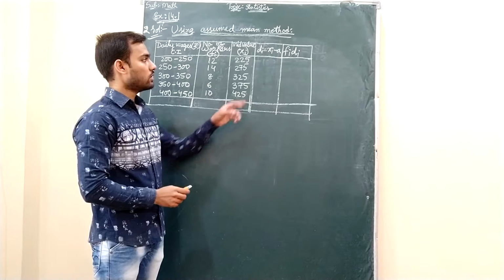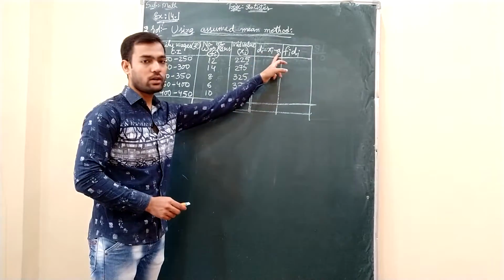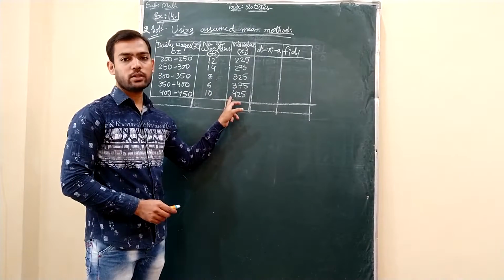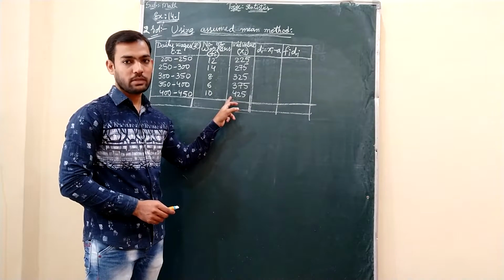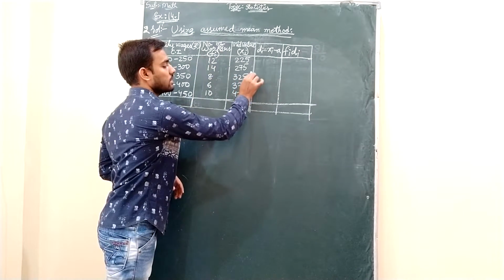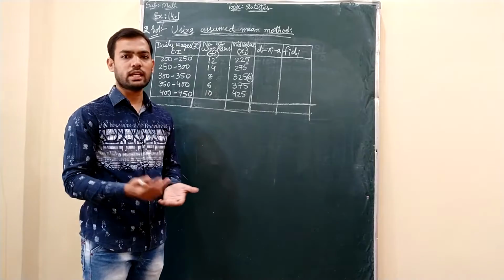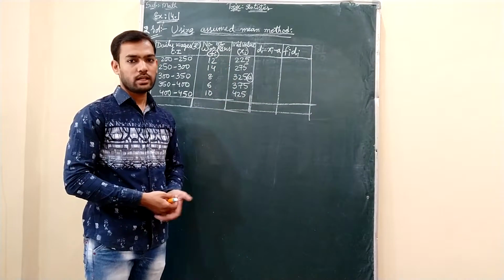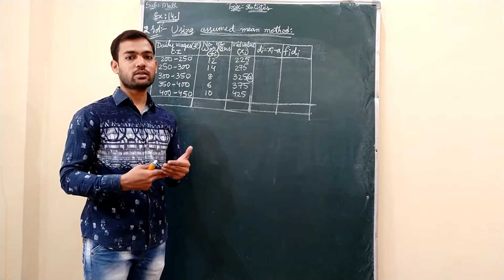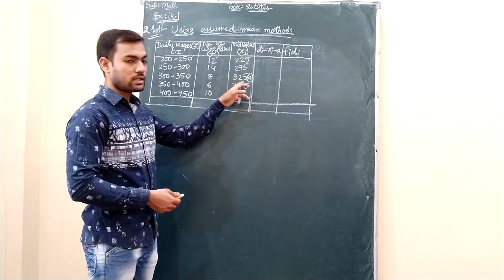Okay, students. Now for finding di, you need xi, all these values, and a also. Xi minus a you have to do. Among all these values, any one value you can take as a, which is nothing but the assumed mean. You have to assume. As there are 5 values, I can take the middle one, that is 325, as the assumed mean. Not necessarily 325 only; any one value among these 5 numbers you can assume as a. Suppose there are 6 values, either the third or fourth you can take as the assumed mean. So now this is the assumed mean.